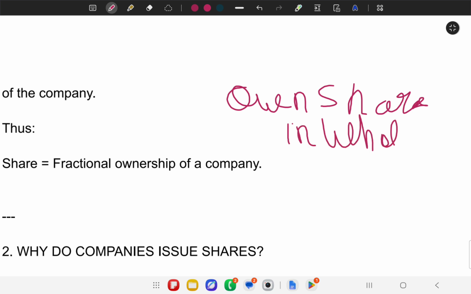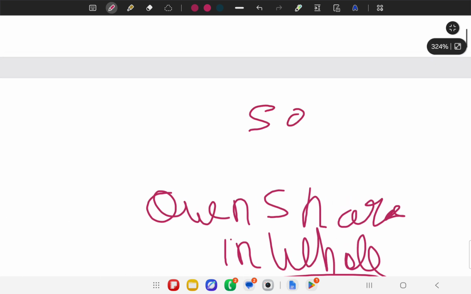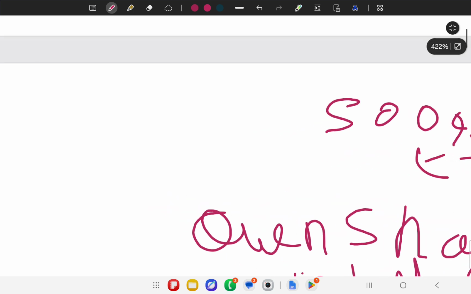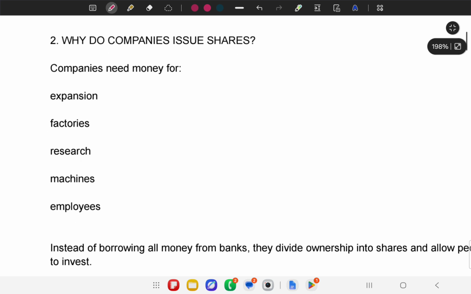So whole numbers in this whole chapter are important. Your ownership share should be, like, 500 or 6,400, whole numbers actually. That is important. Fractional shares like 7.5 shares you can also own, but this is not part of the syllabus. Okay. So why do companies issue shares?